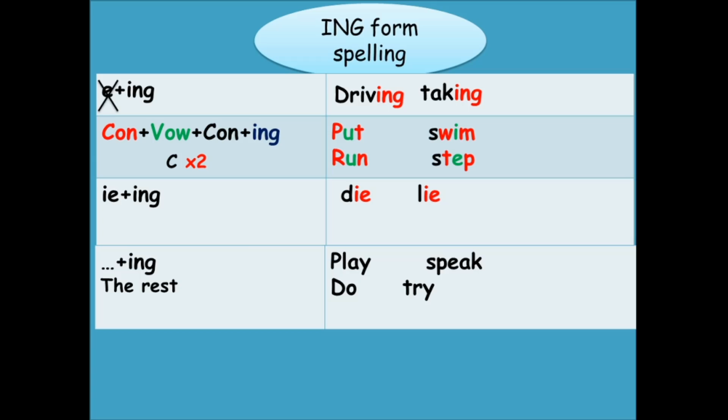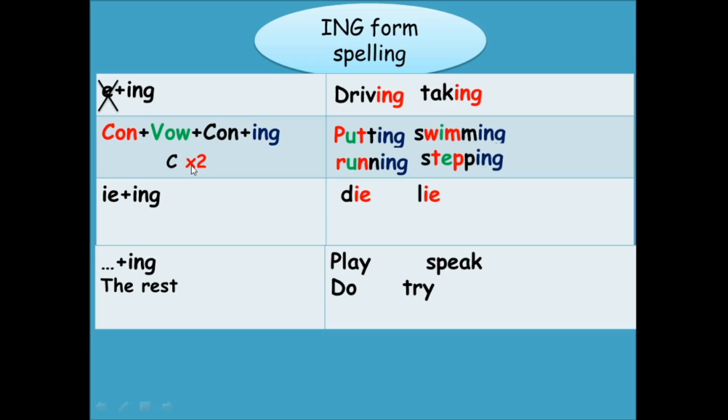The second type of verbs we have like these verbs like put, swim, run, step. So as you see the colored letters, we have P is a consonant, U is a vowel, T is a consonant. Swim, we have W is a consonant, I is a vowel, M is a consonant, etc. What do we do? We should double the last letter, the last consonant, of course, like T.